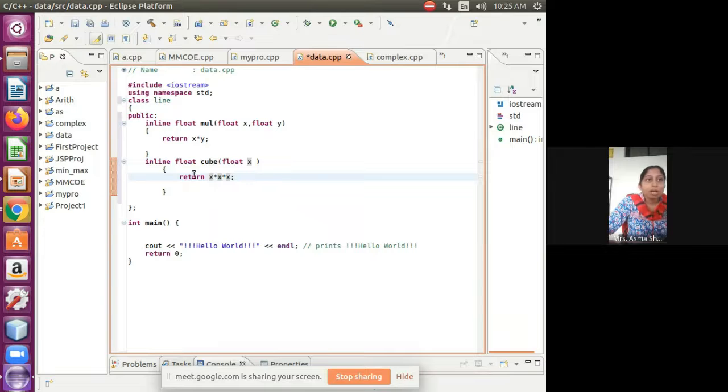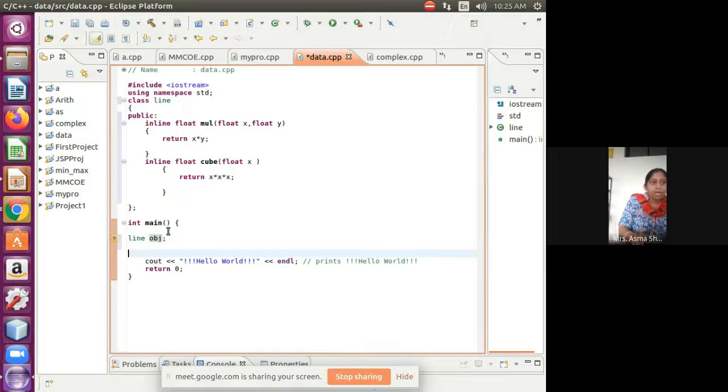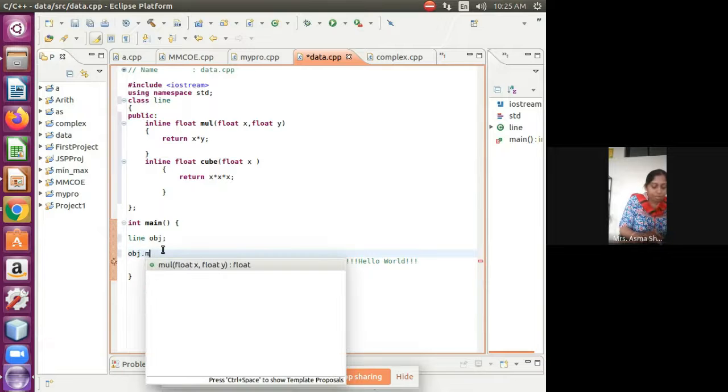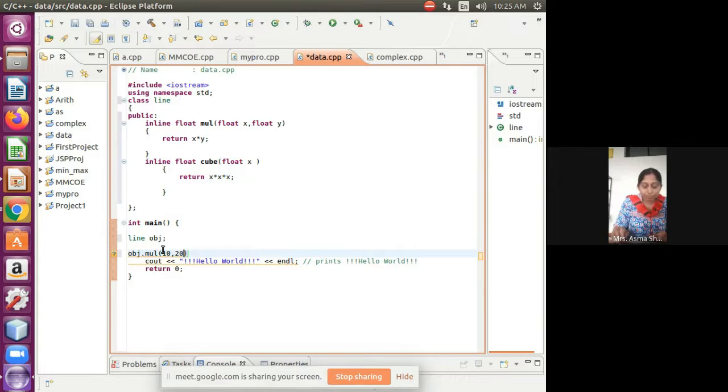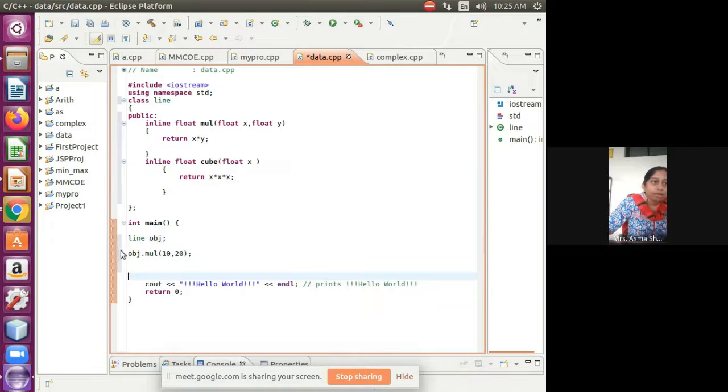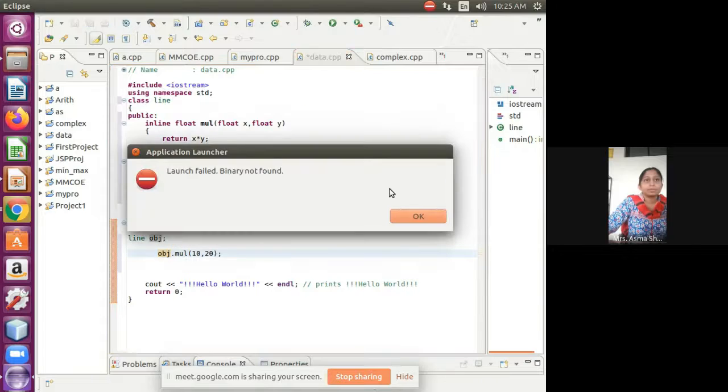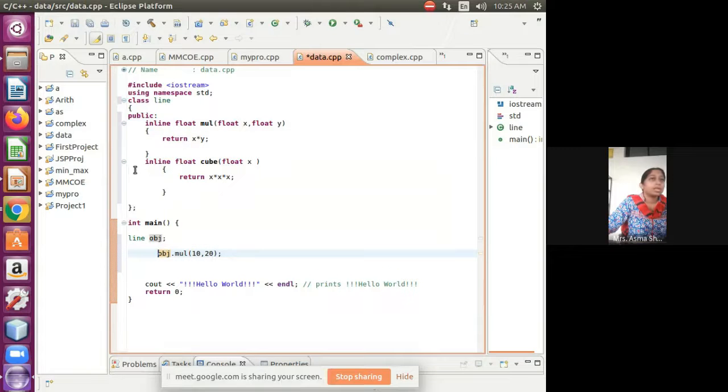Okay, now whenever, students, we have to first create an object. So we are creating the object, line obj. Now obj dot mul and passing 10 and 20. If you see this logic, students, what you observe is, if I run this code, what happens now?